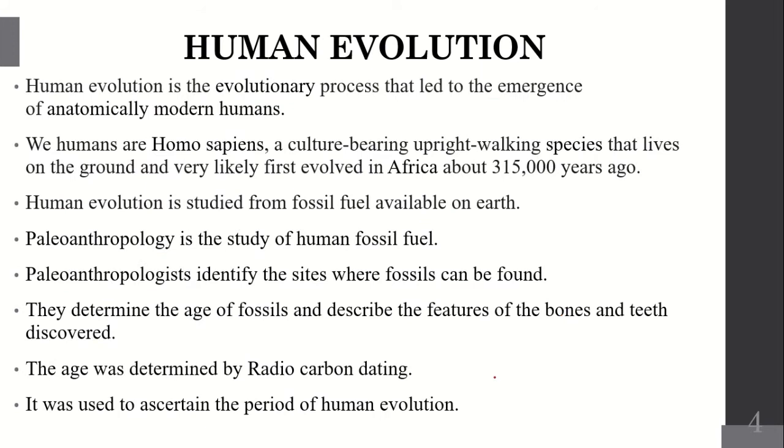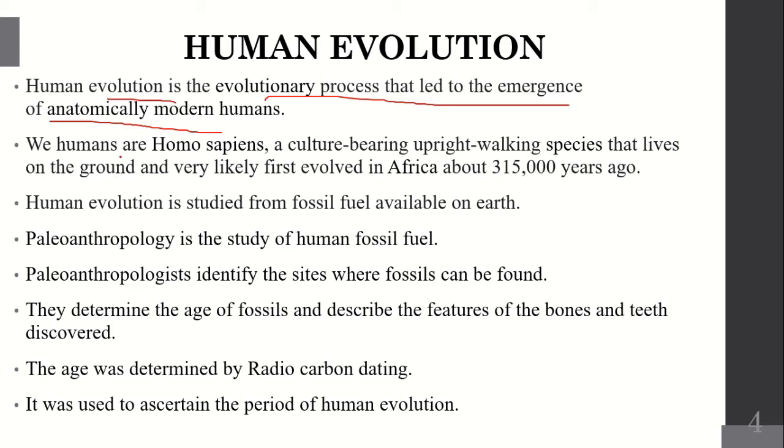Human evolution. Human evolution is the evolutionary process that led to the emergence of anatomically modern human. So human evolution means how the humans originated and evolved in this world. Anatomically means the arrangement of skeletons, how they differ from animals. We used to say the humans evolved from apes. Ape is an animal. So how from the ape we changed into a human being, that is human evolution.